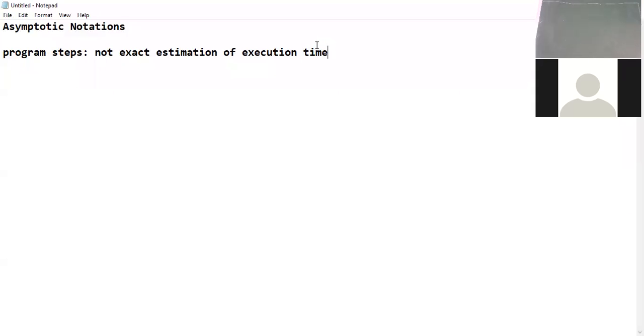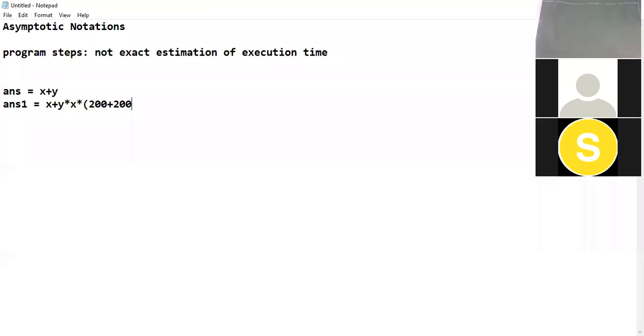So in actual, if there are two statements in the program, suppose it is calculating some answer with such arithmetic notation. Answer is equal to x plus y. Also, the program is having statements like this: x plus y into divided x into 100 plus 200 or whatever notations.